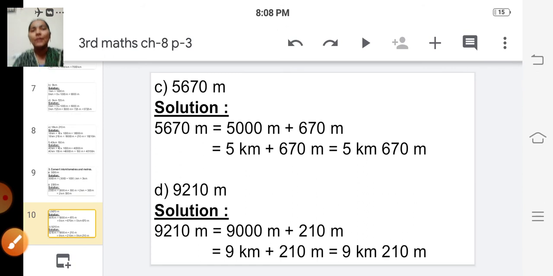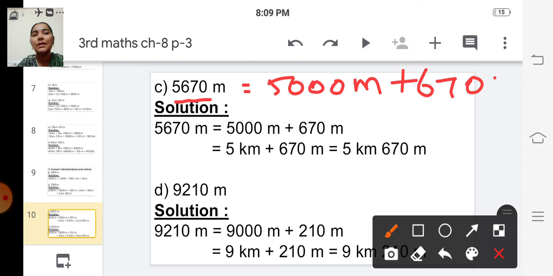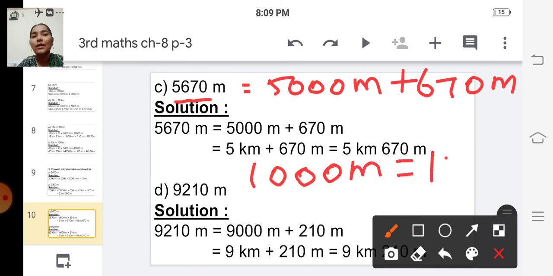And the next problem, 5670 meter. We are going to convert this meter into kilometers and meters. So first thing we have to split this 5670 meter into 5000 meter plus 670 meter. Okay, and we all know that 1000 meter is equal to 1 kilometer.